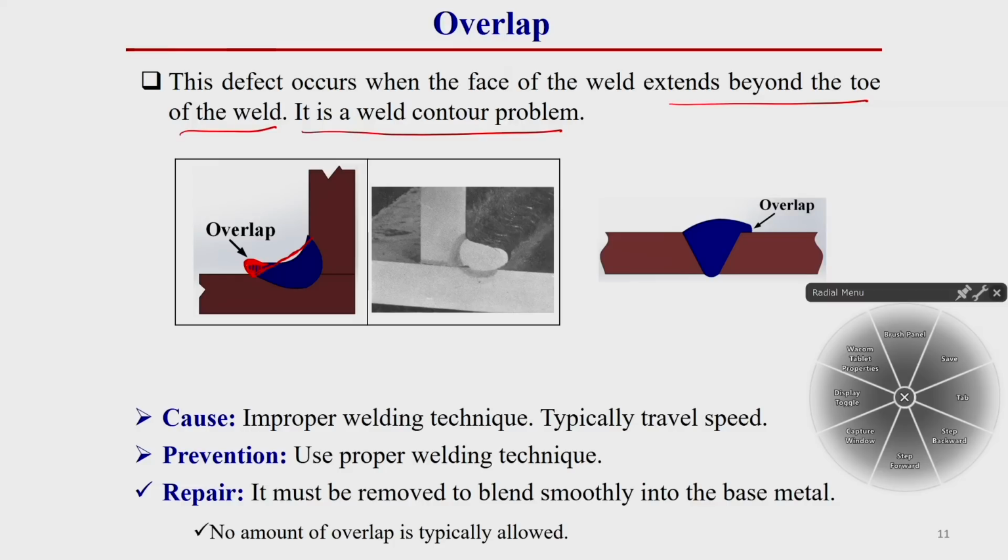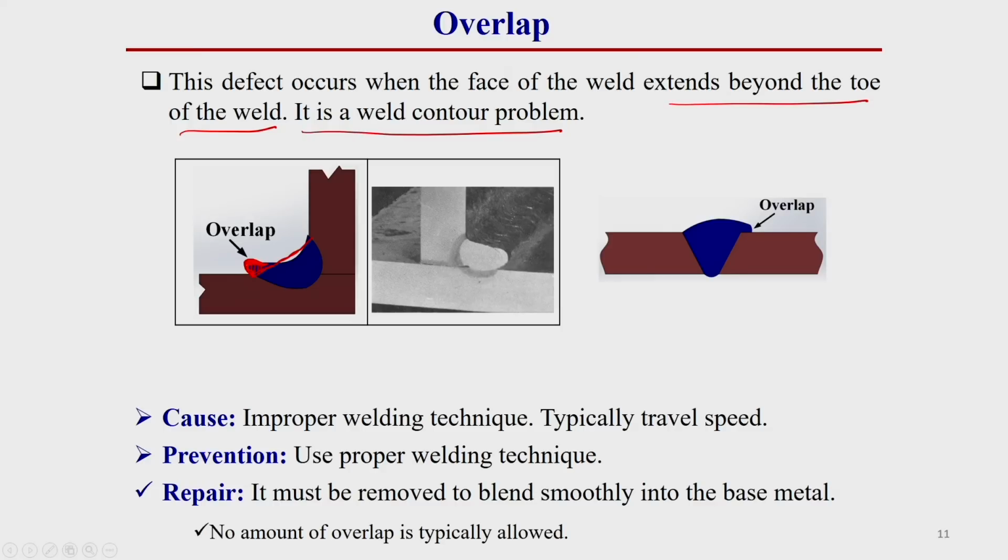This creates problems during the service life of the welded structure. So, the main cause of this welding defect is improper welding technique, and it can also occur due to some welding parameters. Especially for these types of welding defects, the main cause is welding traverse speed. Generally, the lower the travel speed, the more chances of these types of welding defects.